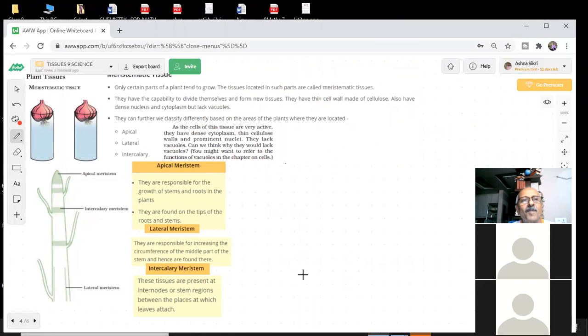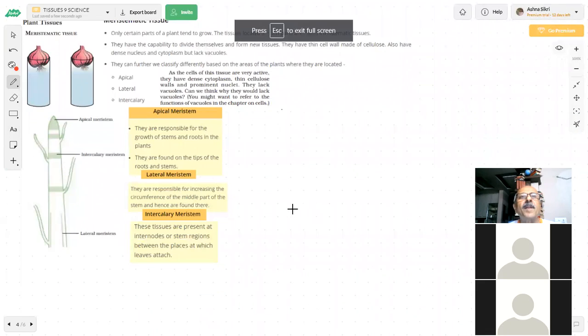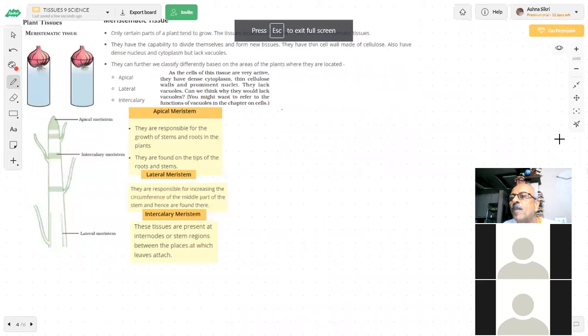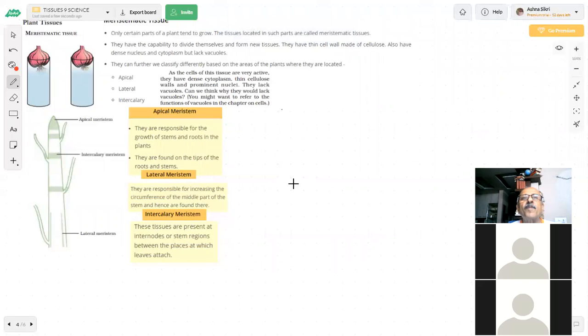Further, you see what we are talking about. Here, see what I have shown. What is important is that we have given you the differences between the plant tissues, and also we have shown the animal tissues.